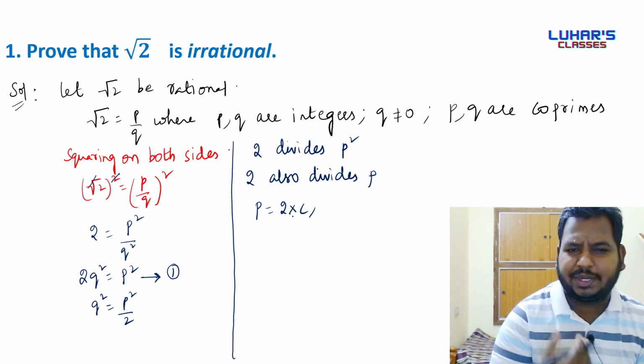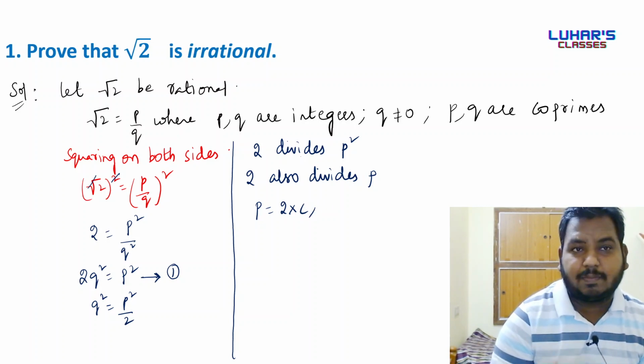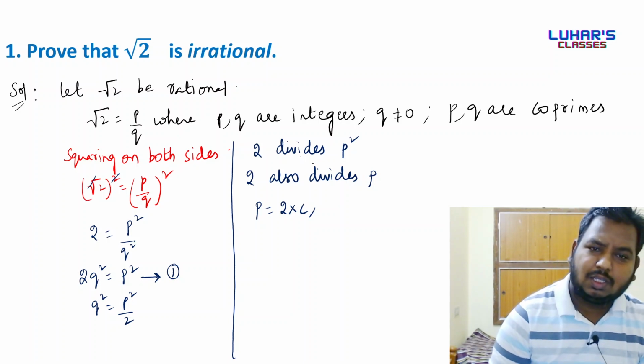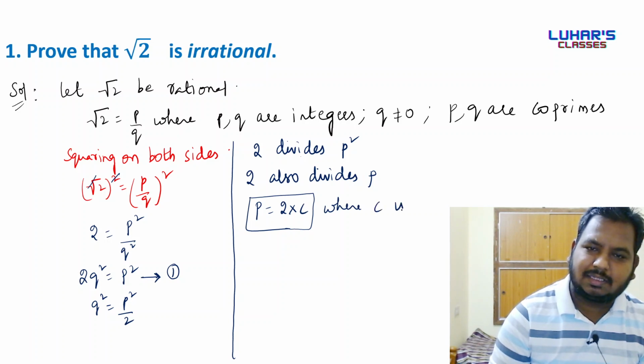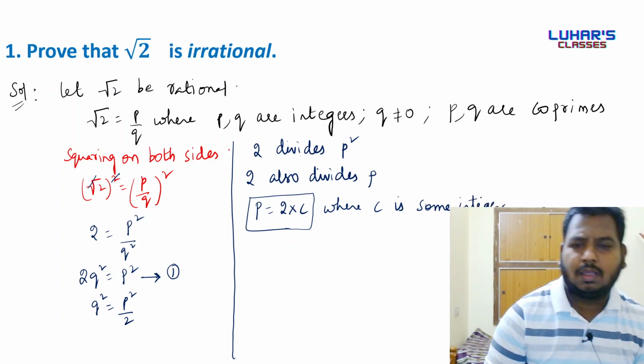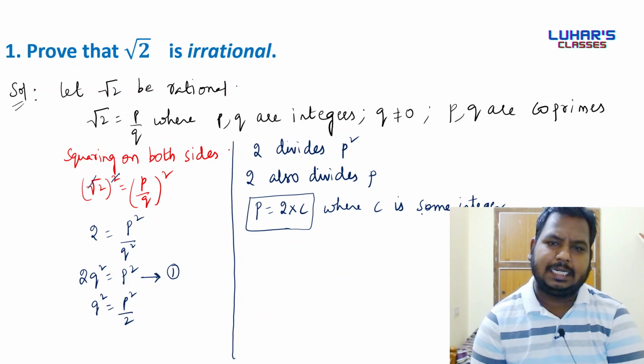If 2 is dividing p, then can I say p is a multiple of 2? Means p can be 2 into 1, p can be 2 into 2, p can be 2 into 3. So p is a multiple of 2, that is p is equal to 2c, where c is some integer. Done?